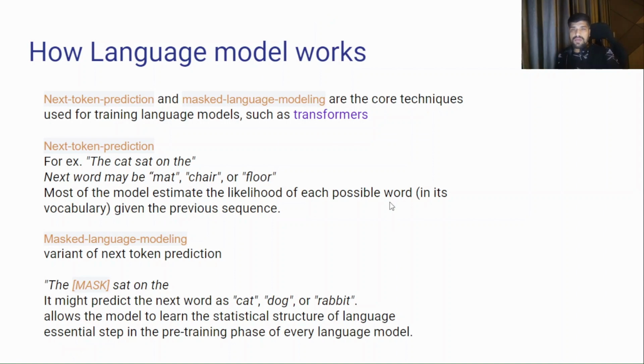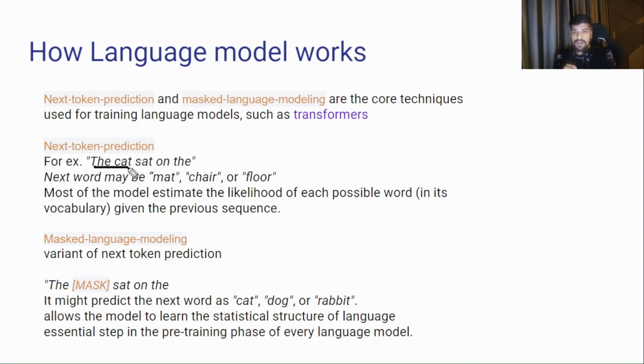Now let's see how the language model works. The language model works based on these two technologies: one is next token prediction and the second is masked language modeling. These two techniques evolved from the transformer-based model, "Attention Is All You Need." In next token prediction, we give a sentence to our neural network model.